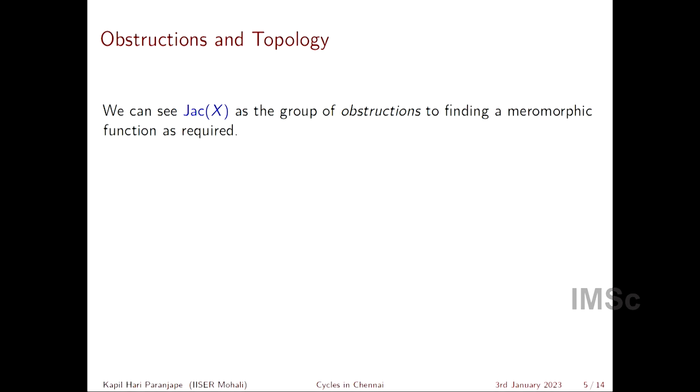Obstructions were recognized as a way of understanding questions in topology. In fact, Parmesh's student yesterday mentioned this: the difficulty of deciding whether two spaces are equal or not comes from the question of whether certain groups are equal or not, and therefore topology provides what is known as an obstruction theory. It doesn't mean that when the obstructions vanish the problem vanishes, but it certainly means that if the obstruction doesn't vanish, then the problem has no immediate solution, right? So we can see the Jacobian as a group of obstructions to finding meromorphic functions as required.